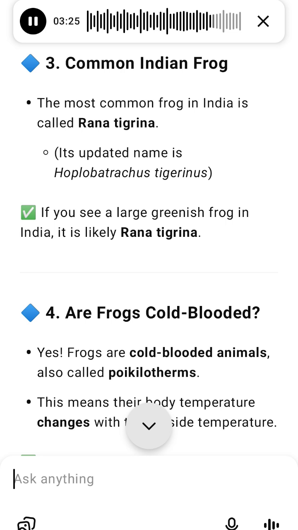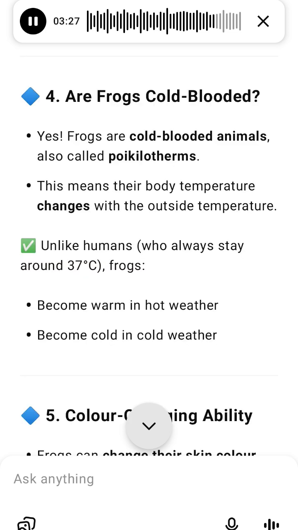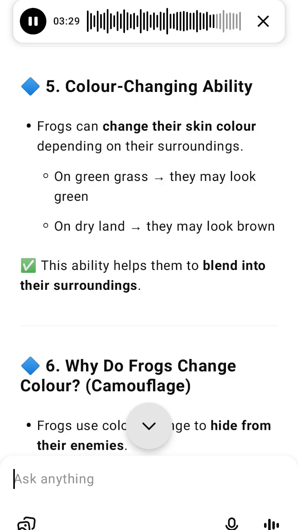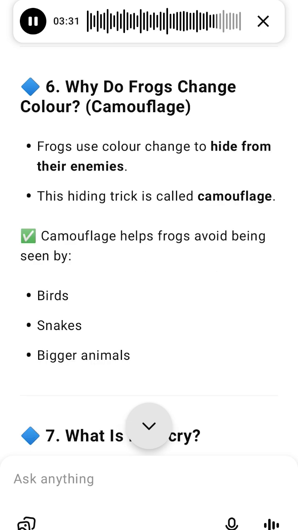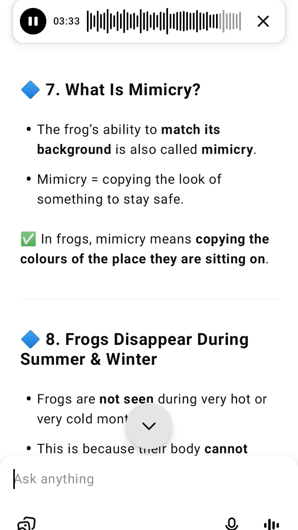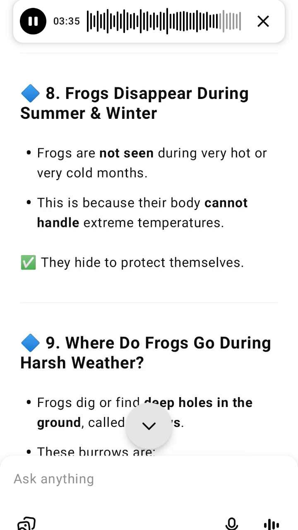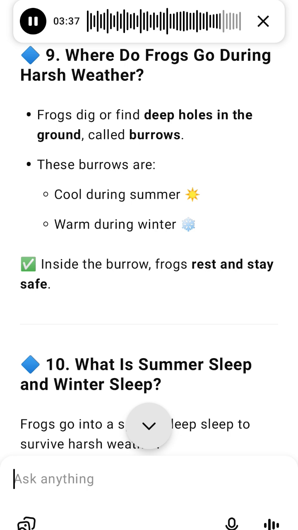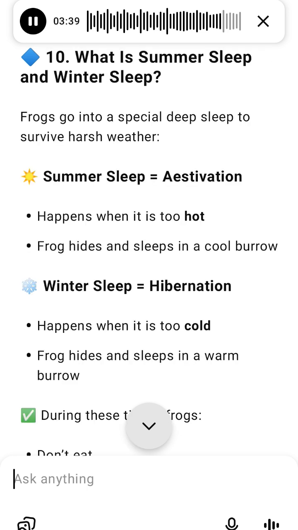Super easy recap table. Simple explanation. Habitat: lives in water and on land. Type: amphibian, a vertebrate that has a backbone. Common species in India: Rana, also called Hoplobatrachus tigerinus. Body temperature: cold-blooded, changes with outside temperature. Colour change: yes, a frog can change colour to match its background. Why change colour? To hide from enemies, through camouflage and mimicry.